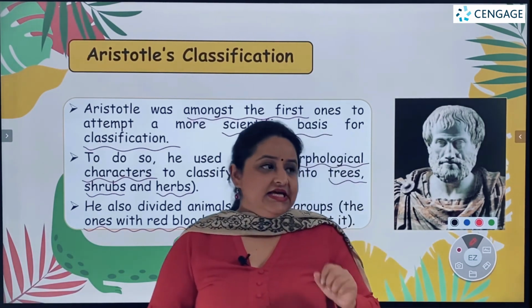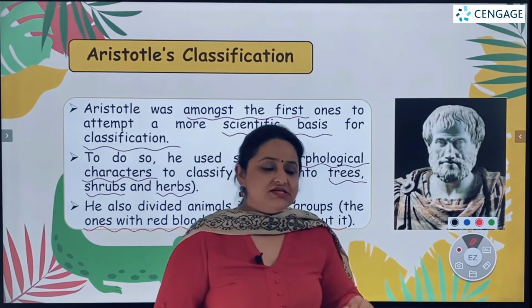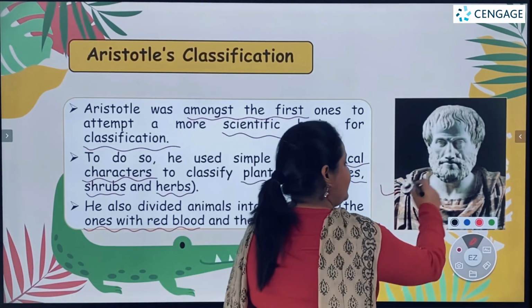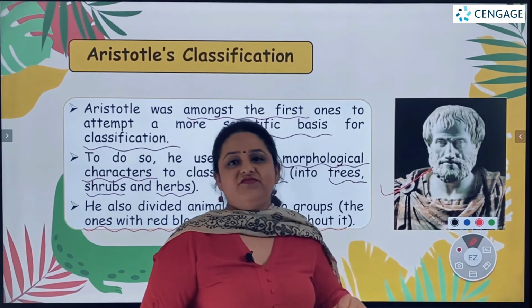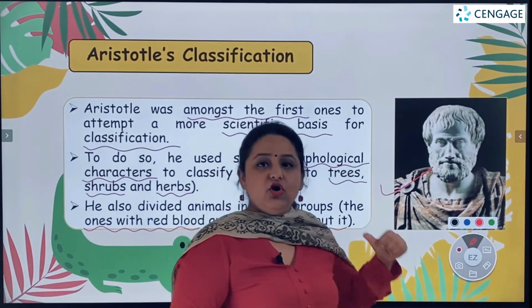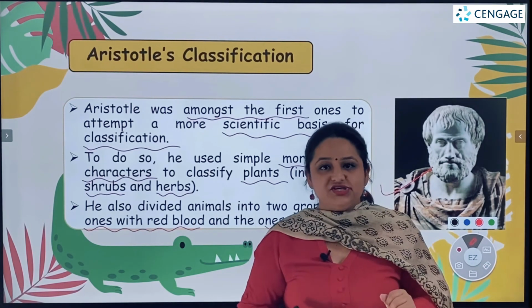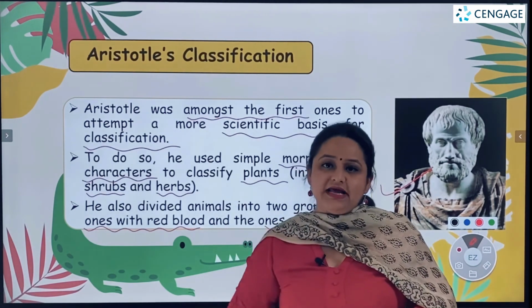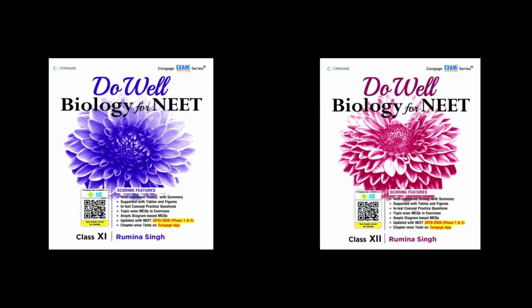We can also see that this classification was done long ago, because there is no picture of Aristotle and this is only a picture of a sculpture of Aristotle. So very long ago Aristotle gave this type of classification, which for that time period was a very revolutionary step.